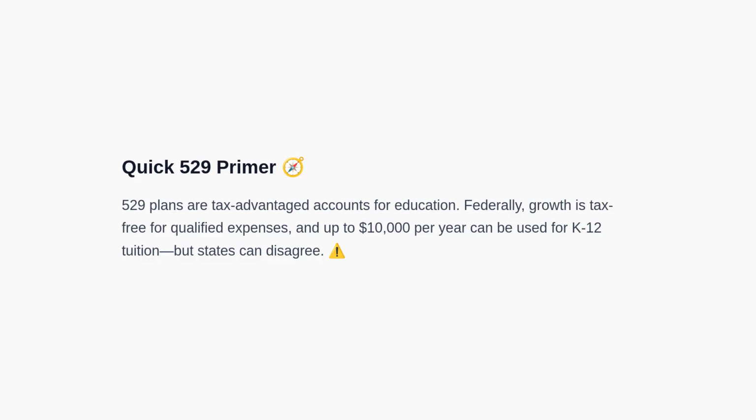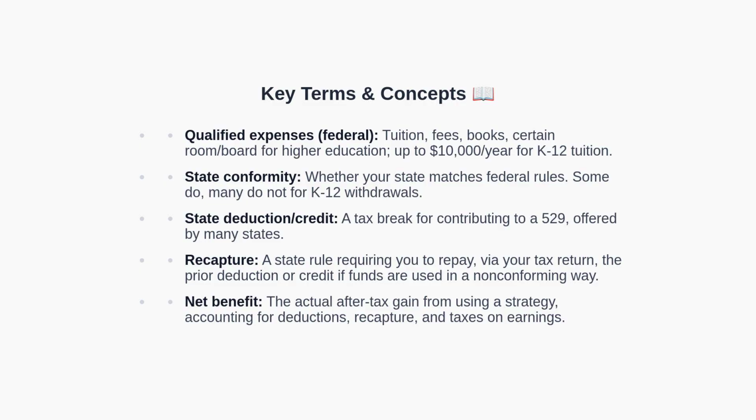To begin, let us clarify what a 529 plan is. A 529 is a tax-advantaged account intended primarily for college and higher education expenses. Under federal law, you can use up to $10,000 per year for K-12 tuition. However, states do not have to align with this federal rule. Some states do not recognize K-12 as a qualified expense and may tax earnings or even claw back state tax breaks.